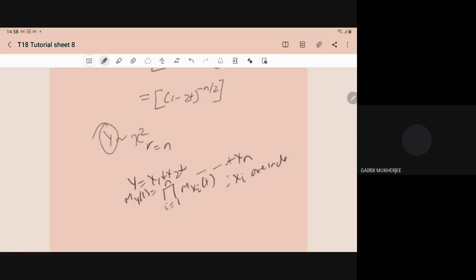That formula we want to apply. From here we compute the sum of different types of distributions. For example, the sum of Bernoulli follows the binomial, the sum of binomial follows the binomial, the sum of Poisson follows the Poisson, the sum of exponential follows the gamma, the sum of normal follows the normal, the sum of gamma follows the gamma, and the sum of chi-square follows the chi-square. That is the thing.